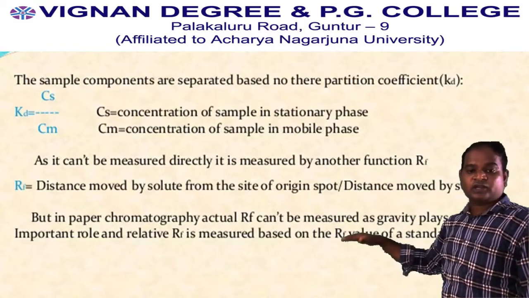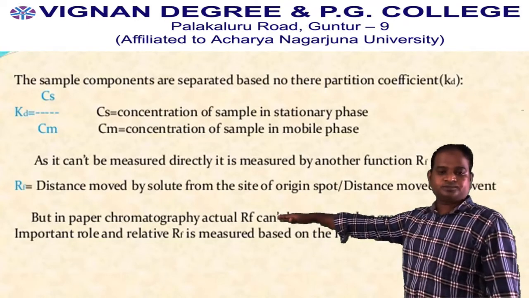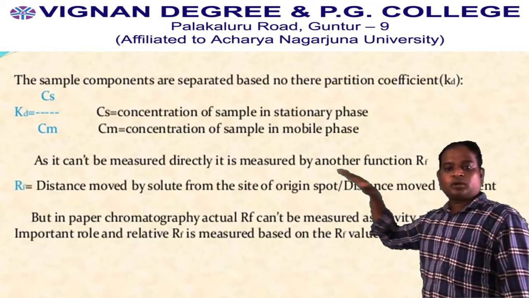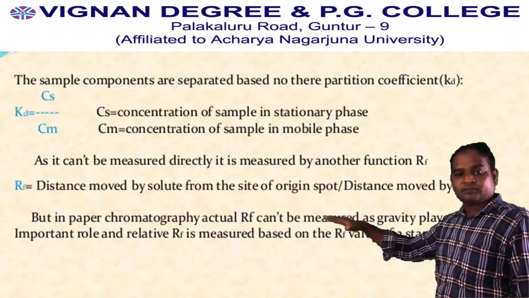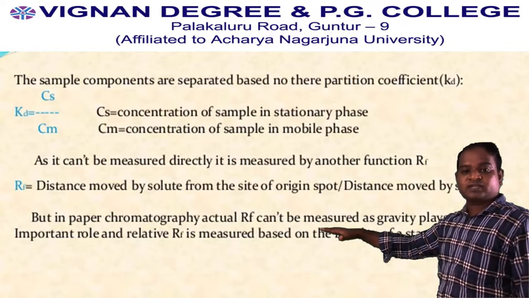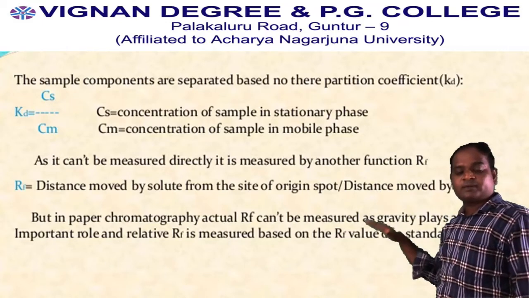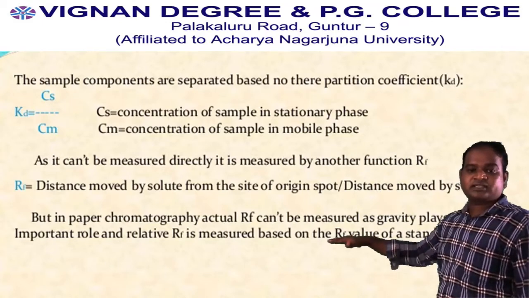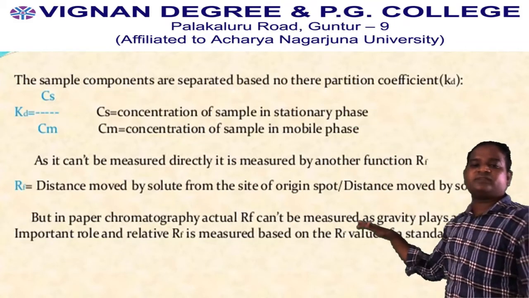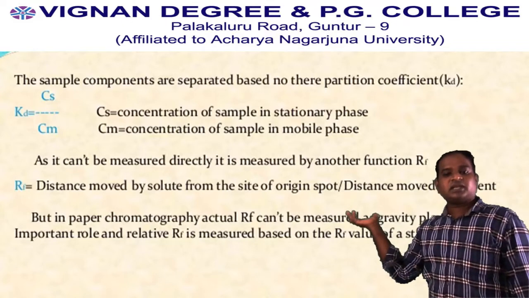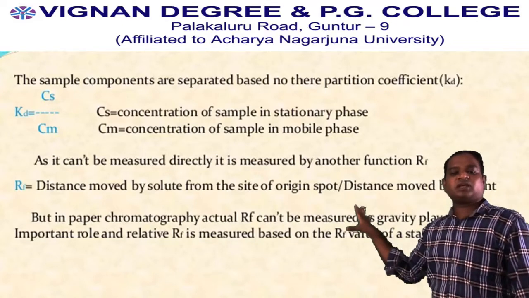So if you are calculating the value for every sample you are going to separate, using the RF value of the sample, that is from the placing of the sample to where it reached, and again the distance traveled by the solvent, from where the sample was placed to where the solvent front reached. These RF values are different for different samples. That is the most important biological property of most of these things.